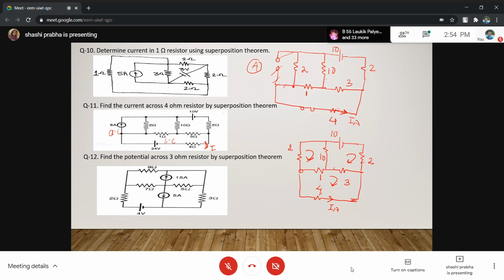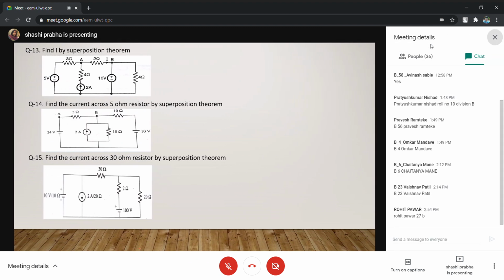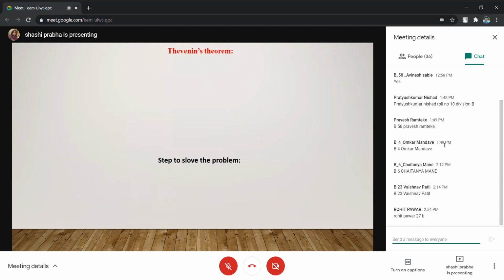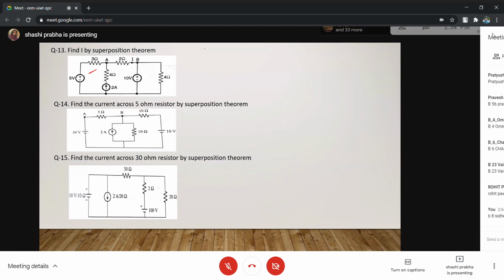This one, question number 12. Question number 6, so many questions are given. Question number 13, 3 sources. Question number 14. Question number 15. So 15 are there. My advice is, suppose you select question number 13, do it by the 3 methods which you know.